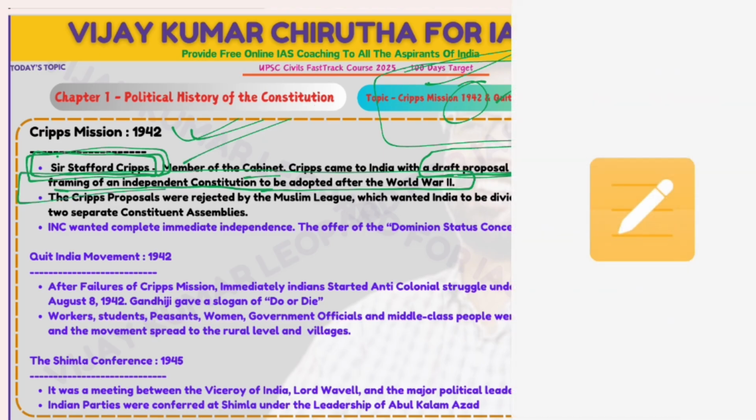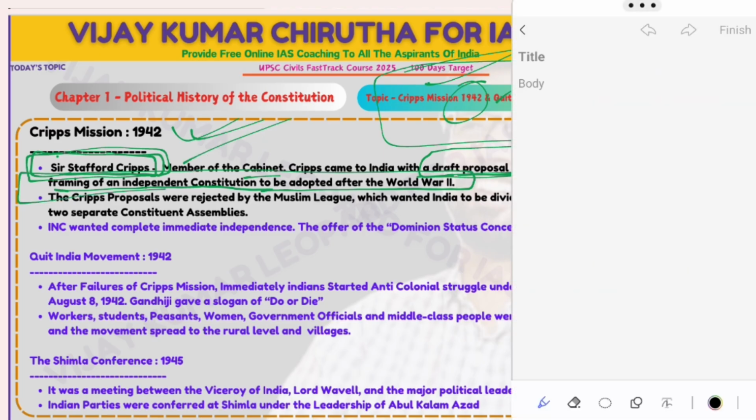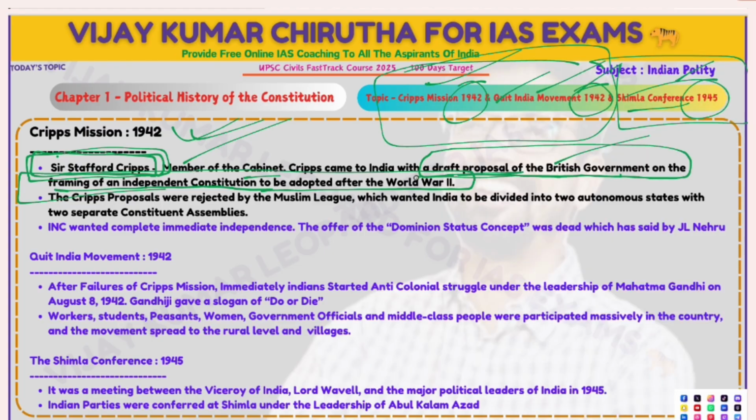So the Cripps Mission came to India with the draft proposal of the British government. The Cripps proposal was rejected by the Muslim League because they wanted India to be divided into two autonomous states, with two separate constituent assemblies.